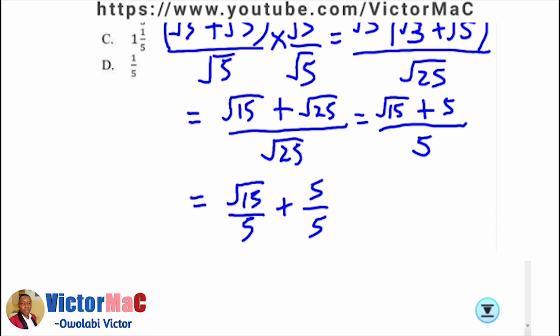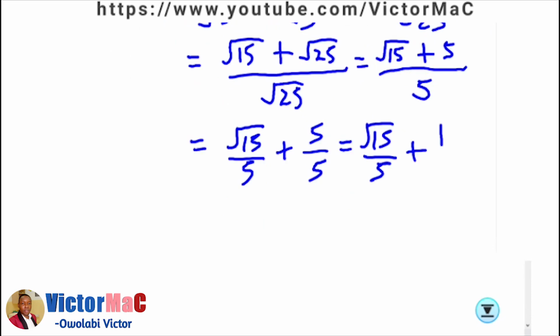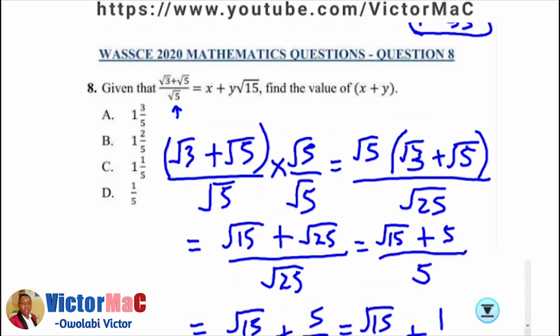We can distribute the denominator over the two terms at the numerator, so we have root 15 over 5 plus 1, and it's actually the form we want. We're to write it in the form x plus y root 15.